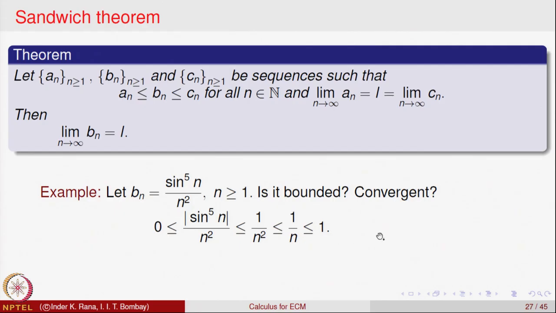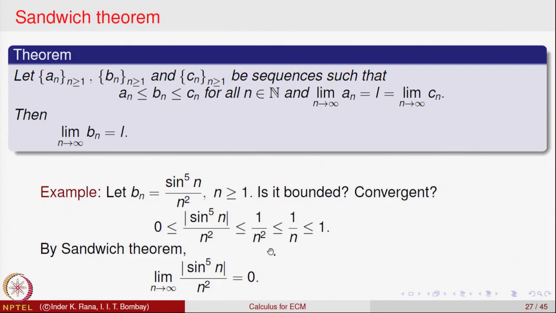So this is a bounded sequence, and it is bounded between 0 and 1 over n, and 1 over n converges to 0. So mod b_n is in between 0 and 1 over n, and by the sandwich theorem we get that this also converges to 0. So the absolute value of b_n converges to 0, and it is again an easy result, which we will assume, that if mod b_n converges to 0, then b_n also converges to 0. So that will imply that.